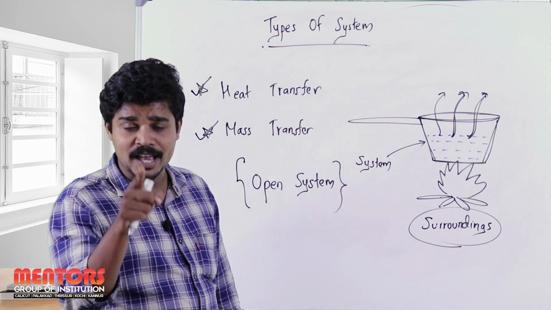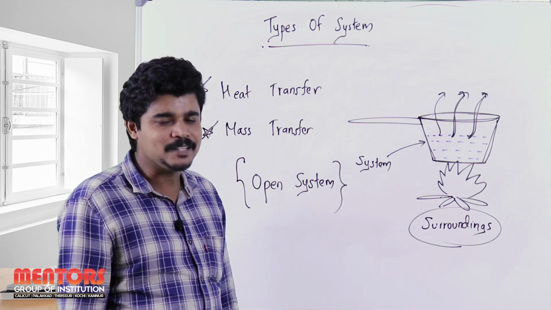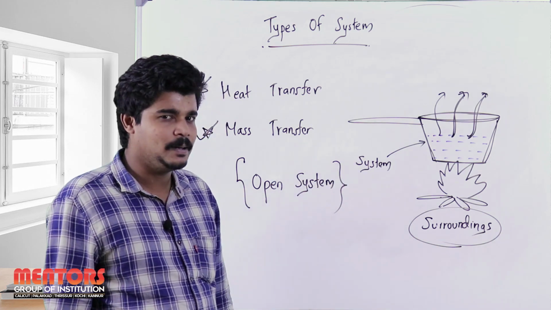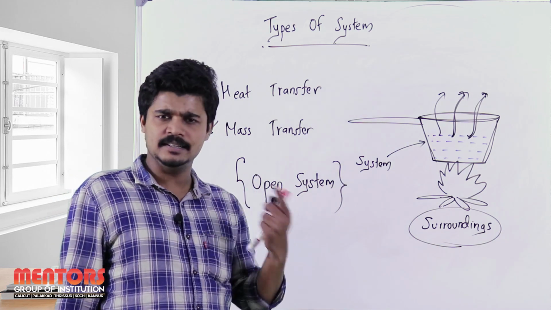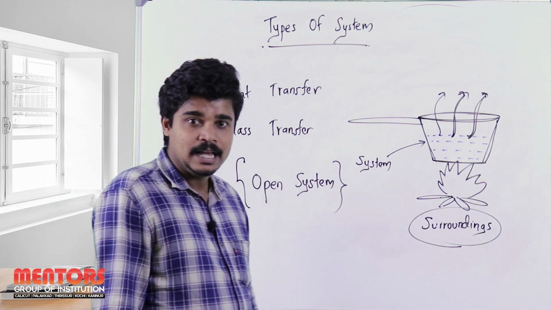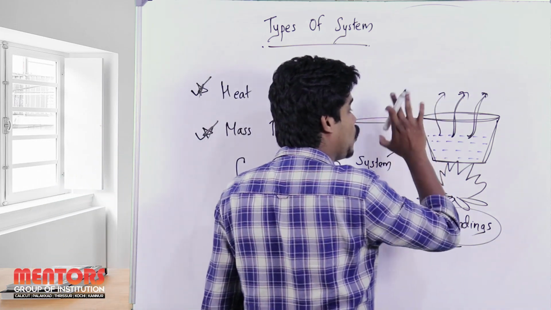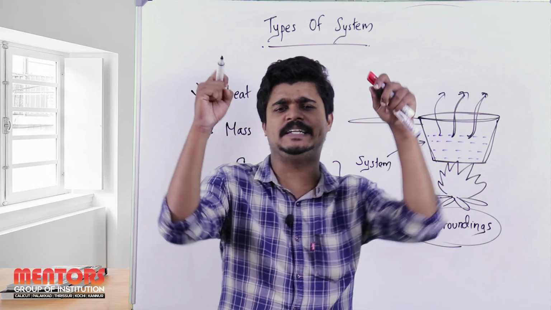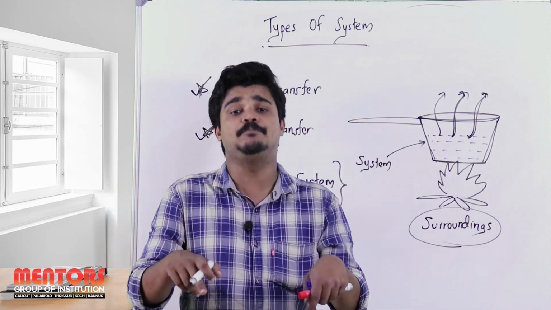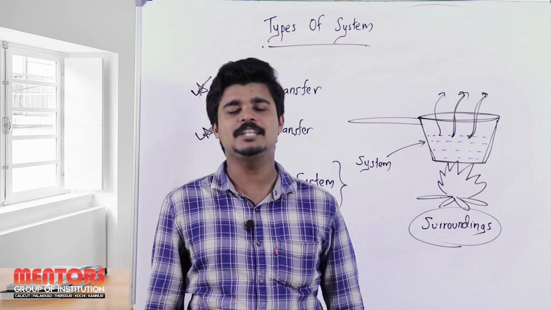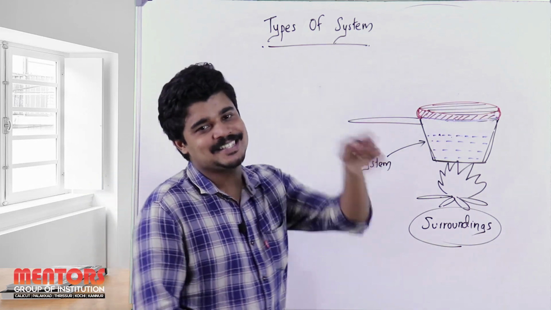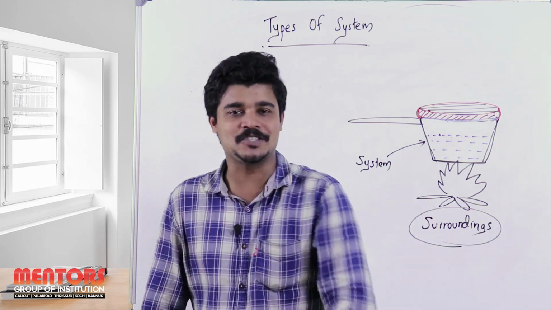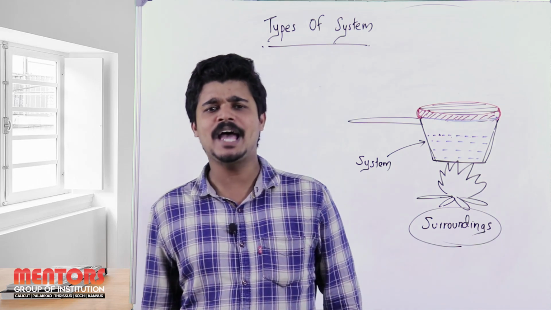So, wait, we have two more systems remaining. Let me tell you another simple example of the same concept, but now I am taking a lid and covering the top portion of this teapot with a tight lid such that the water vapor doesn't escape from our teapot to the surroundings. Let me do that. So now let's take the second case. I will not say the name because you know it, the closed system, the second type of system. So what happens here?